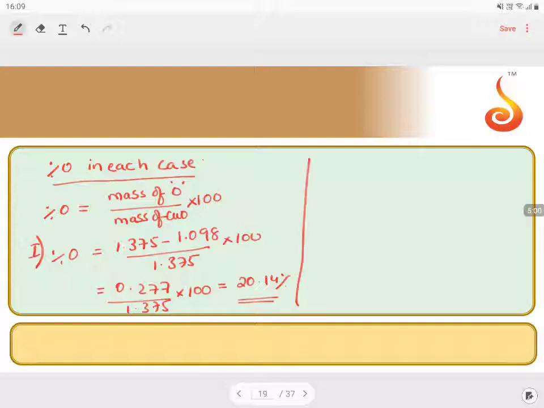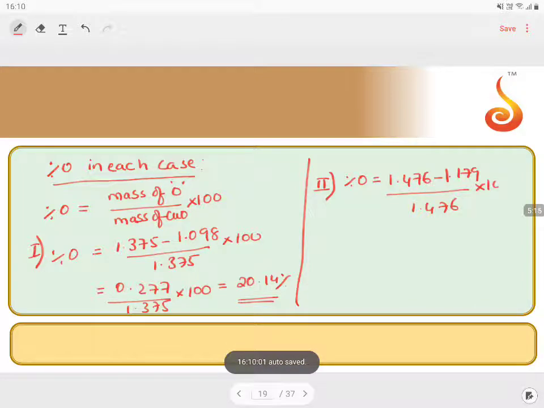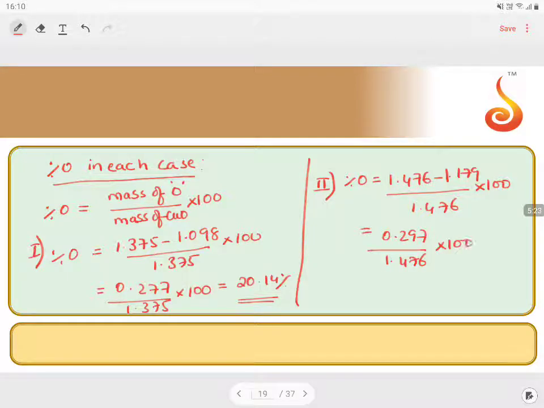Coming to the second case, with the second method, percentage oxygen is equal to 1.476 minus 1.179 by 1.476 into 100. In this case, we get 0.297 by 1.476 into 100, which ends up at 20.12%.